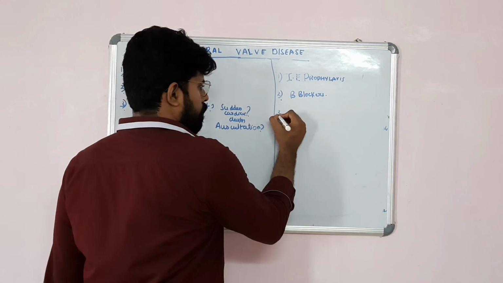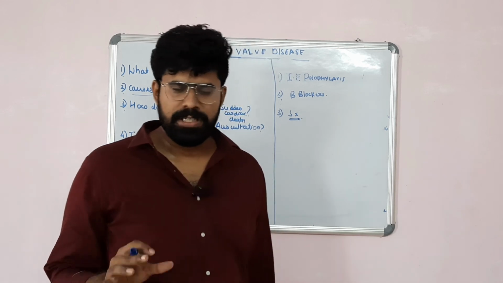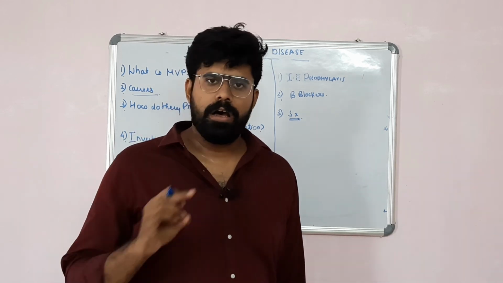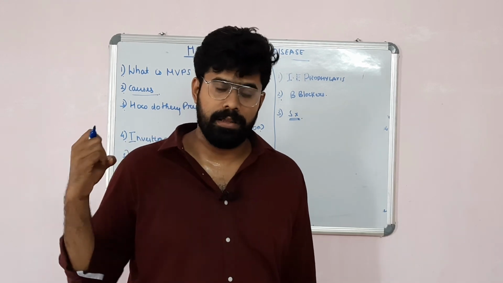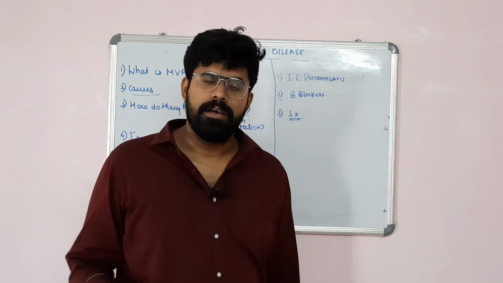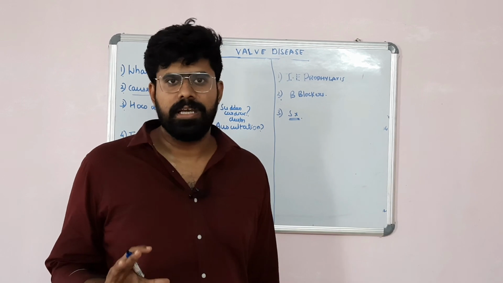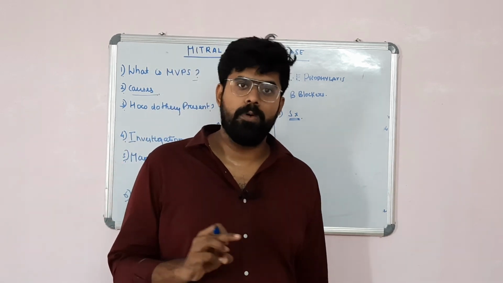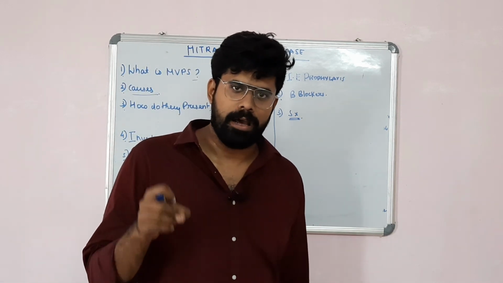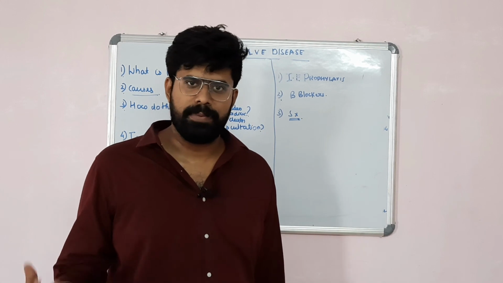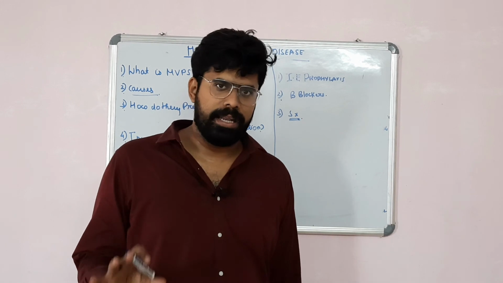Thirdly, who do we take for surgery? A mitral valve prolapse patient with severe mitral regurgitation, or with new onset atrial fibrillation, or with an increase in pulmonary artery pressure. These three groups of patients, or any symptomatic mitral valve prolapse patient, can be taken up for surgery. Surgery means mitral valve repair, which is preferred over replacement. Recently, transcatheter mitral valve repair using a clip has also been done for high risk patients who cannot undergo surgery.